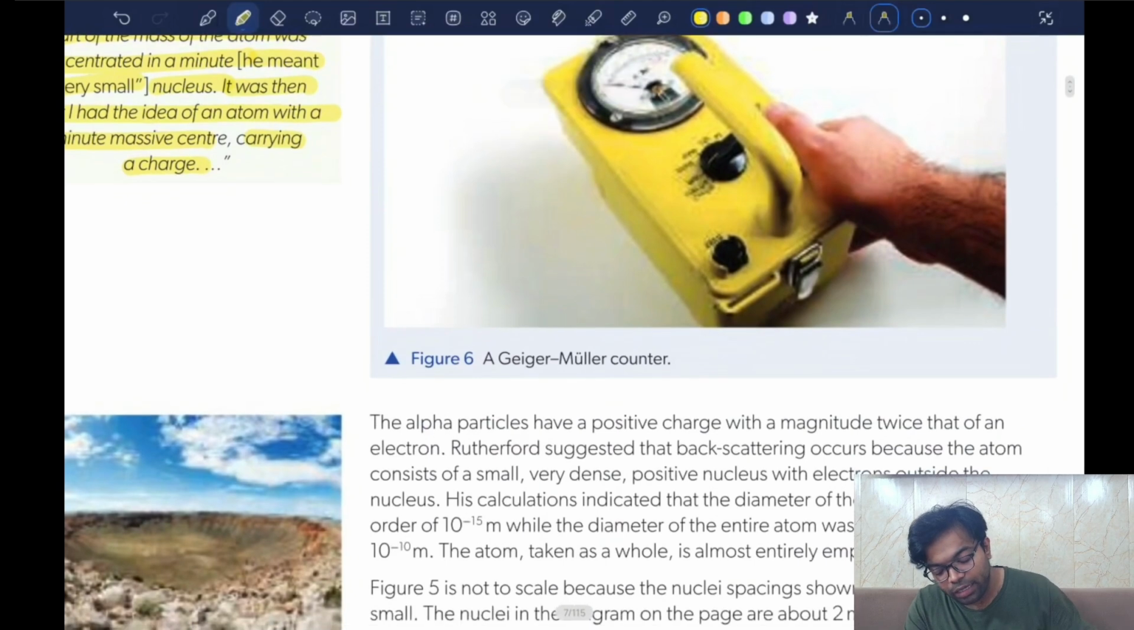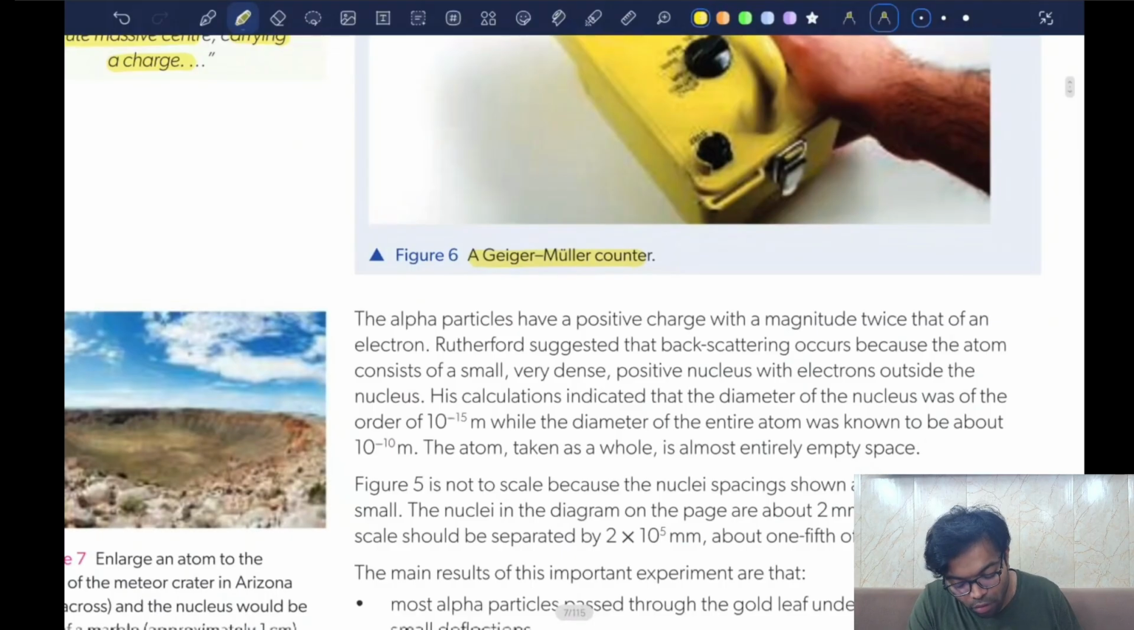Now, a Geiger-Muller counter. The alpha particles have a positive charge with magnitude twice that of an electron. Rutherford suggested that backscattering occurs because the atom consists of a small, very dense, positive nucleus with electrons outside the nucleus. His calculations indicated that the diameter of the nucleus was of the order of 10 to the power minus 15 meters. We call that a femtometer, FM. While the diameter of the entire atom was about 10 to the power minus 10, which is also given a special name called the angstrom.